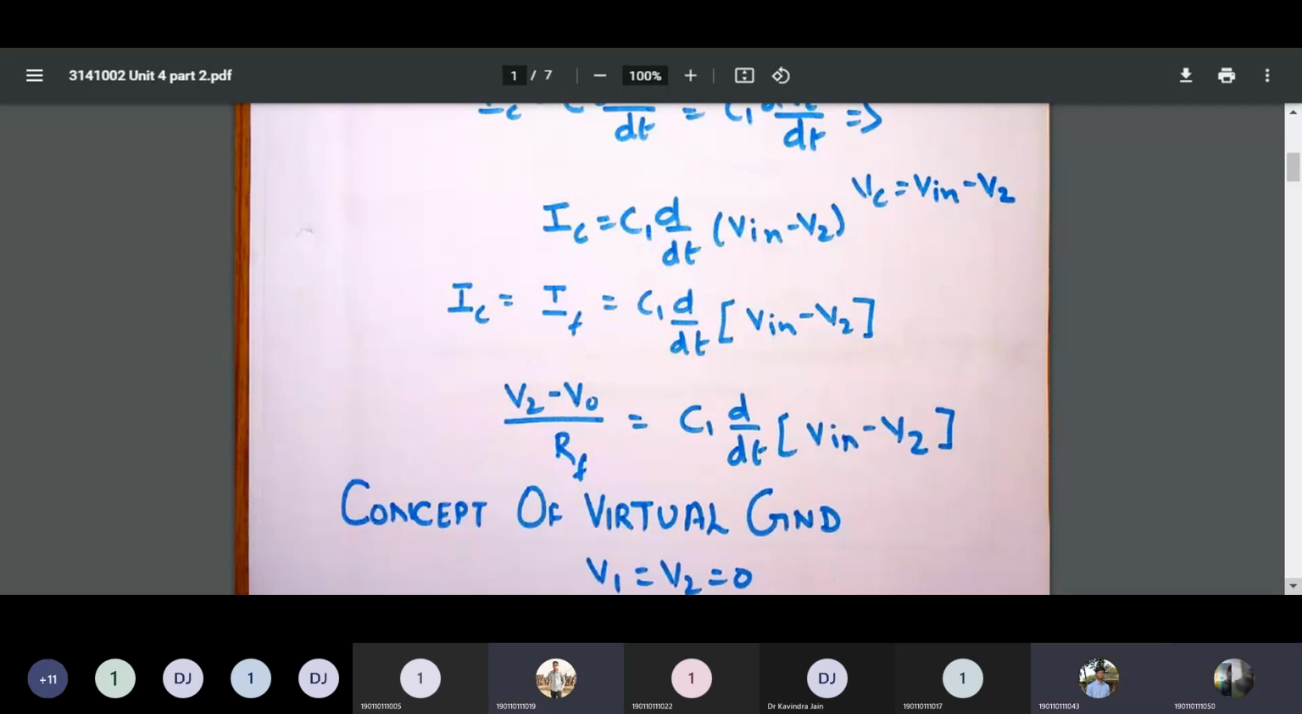Yes, sir. So I'm saying that (V2 minus V0) upon RF is equal to C1 d by dt of (V in minus V2). Again, we apply the concept of virtual ground. We say that V1 is equal to V2 is equal to 0. So please let me know what V naught equals to. Once you calculate it, please let me know. I am waiting for your replies.